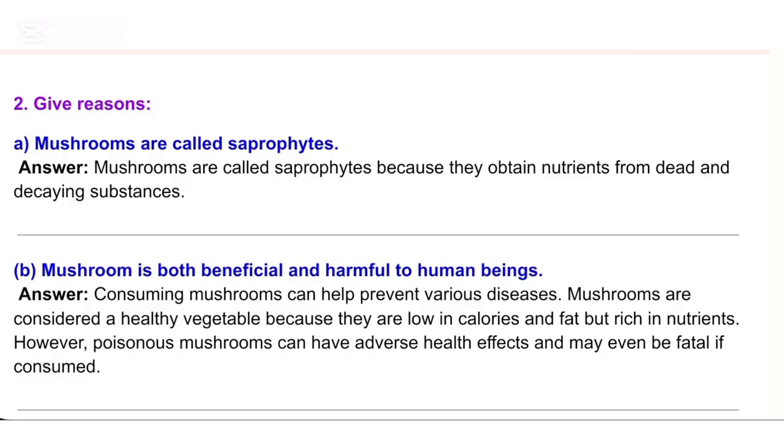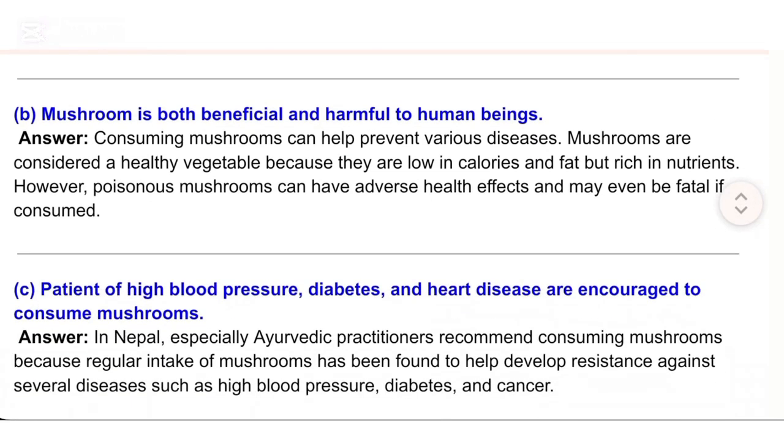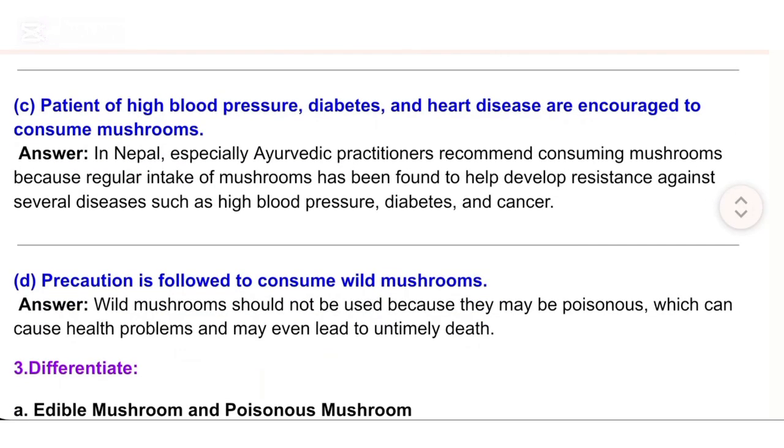B. Mushroom is both beneficial and harmful to human beings. Answer. Consuming mushrooms can help prevent various diseases. Mushrooms are considered a healthy vegetable because they are low in calories and fat but rich in nutrients. However, poisonous mushrooms can have adverse health effects and may even be fatal if consumed.